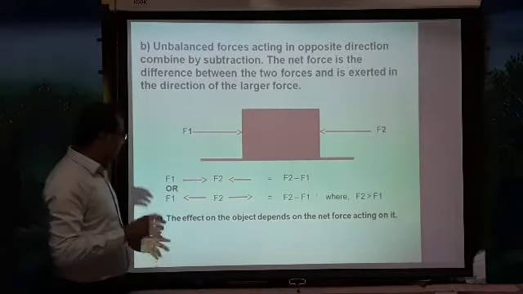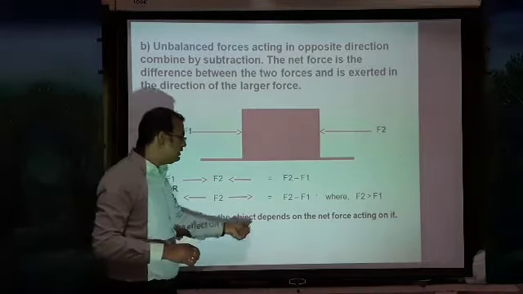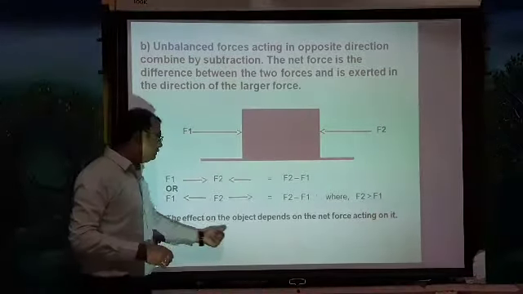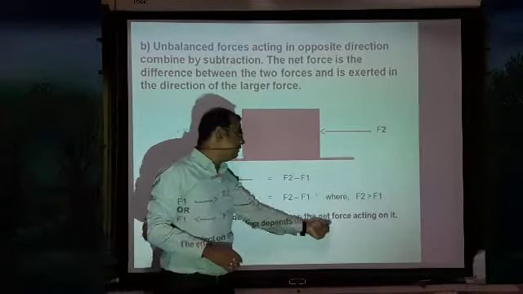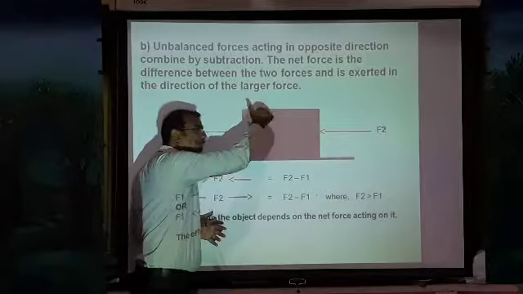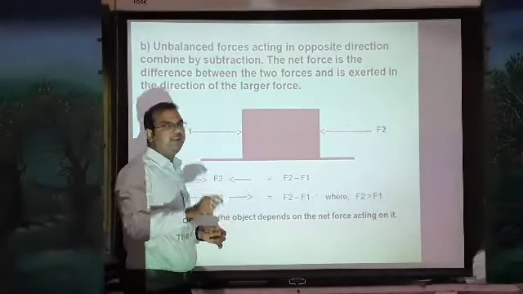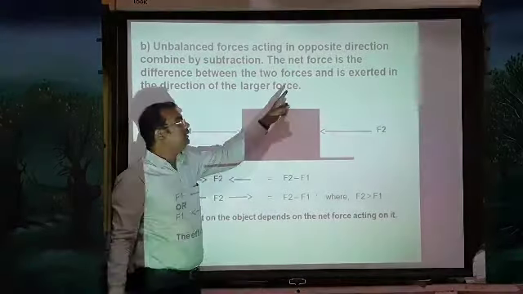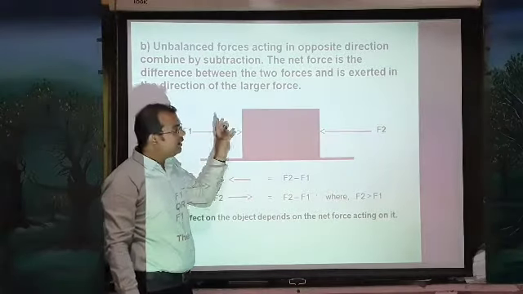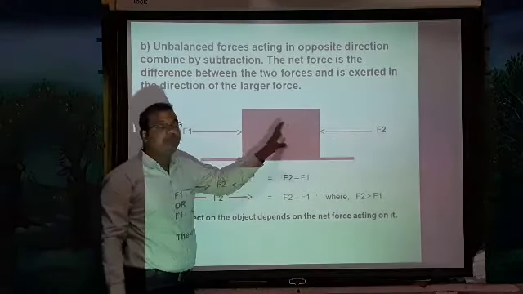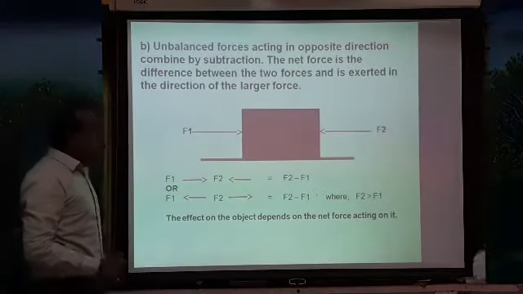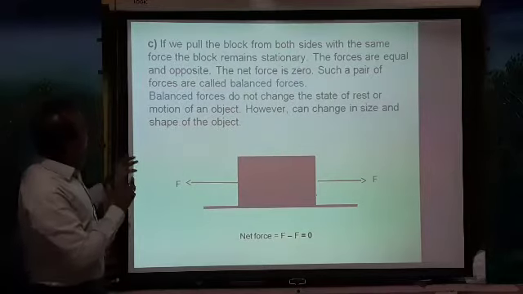This is also called what? The effect on the object depends on the net force acting on it. Yes, the effect on the object depends on the net force acting on it. How much force is exerted on this box, that depends. If this person applies more force or this person applies more force, according to that, the box will be able to move. This is also called the unbalanced force. So next, if you go to that, now one more example here.